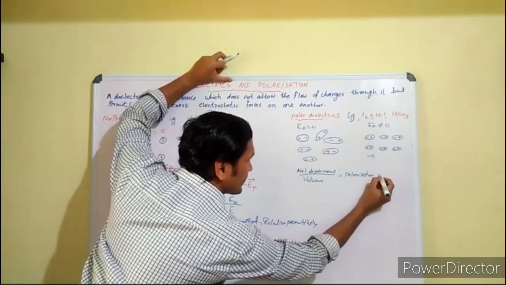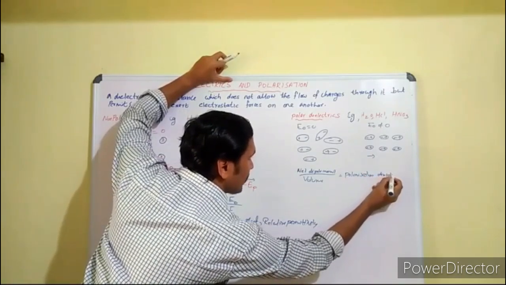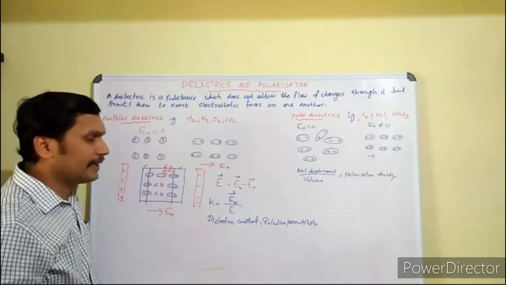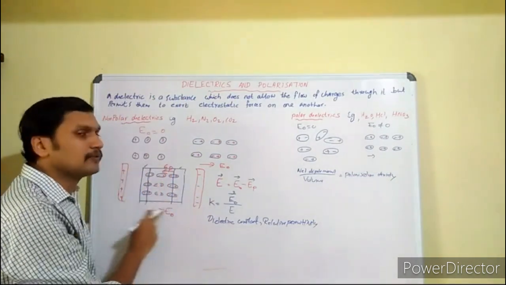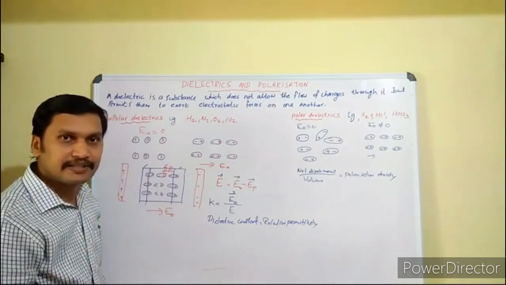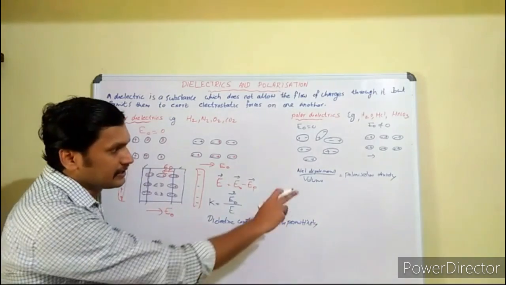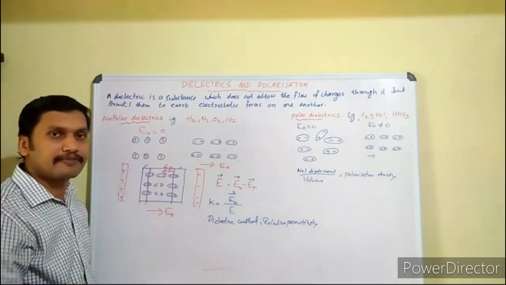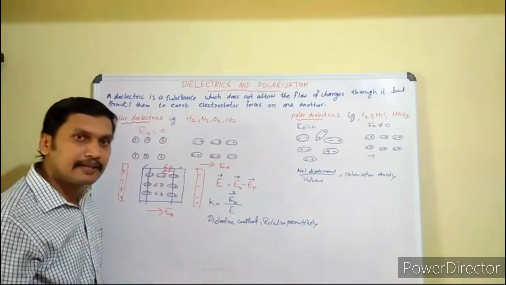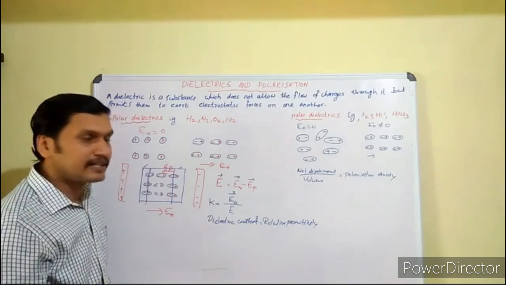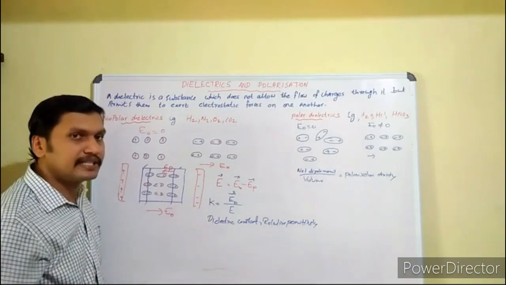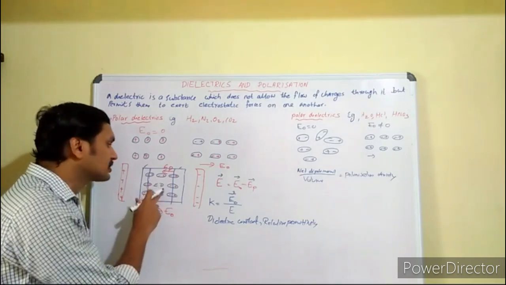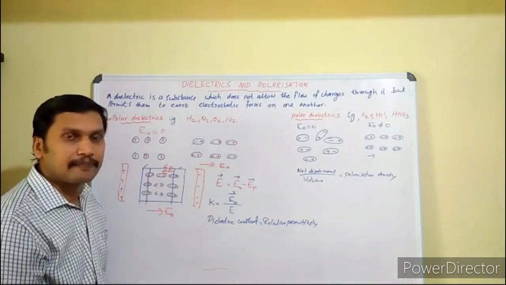Polarization density. What is polarization density? It is the net dipole moment developed per unit volume for this dielectric substance. The net dipole moment developed per unit volume for the dielectric substance is known as polarization density. And this polarization density depends on the reduced field inside the dielectric slab.